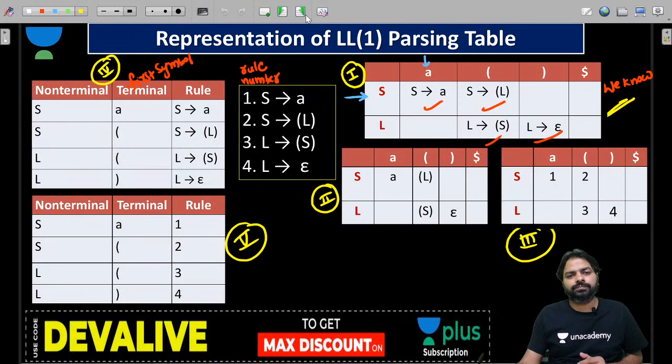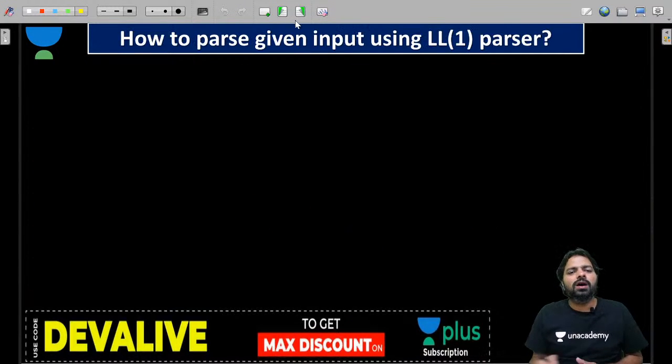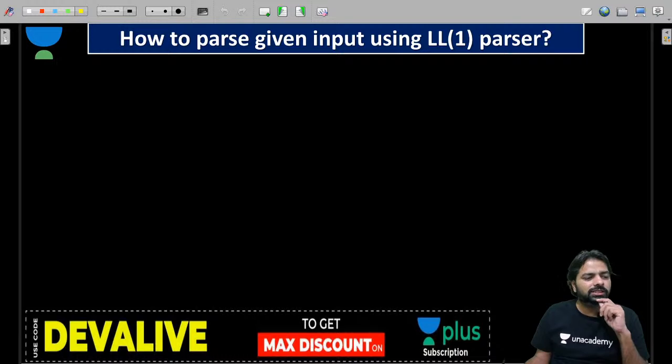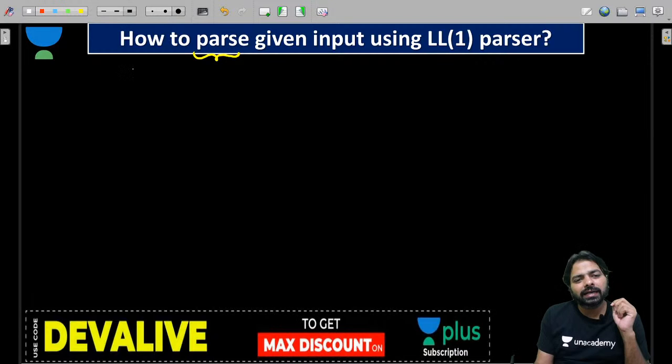All right. Now let's move on to how to parse a given input using the LL1 parser. How to parse, guys? Yeah, good evening, Jayesh. How to parse a given input? And what is the meaning of parsing? Parsing here basically means deriving. How to derive the given input?